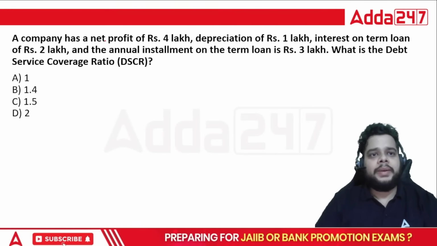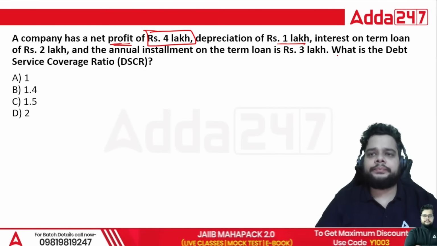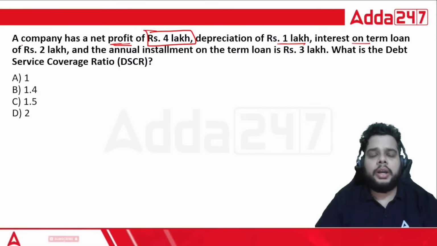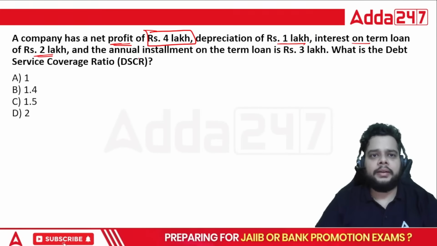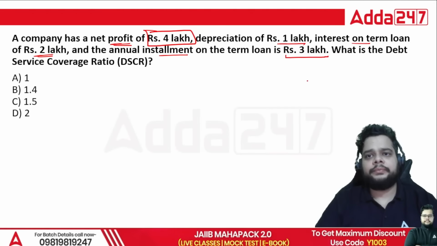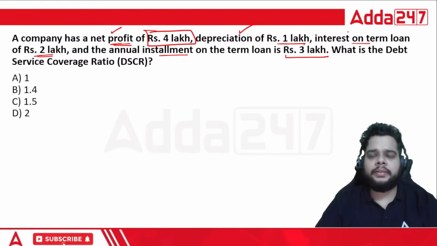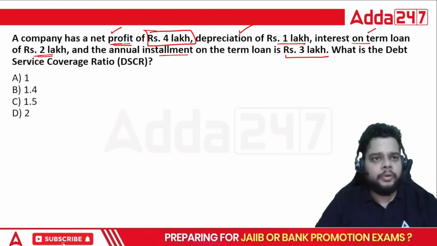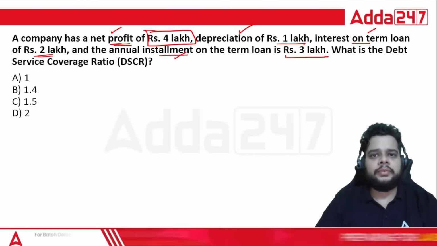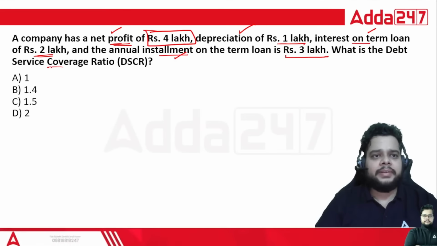A company has a net profit of rupees 4 lakh, depreciation of 1 lakh, interest on term loan of 2 lakh, and the annual installment on the term loan is 3 lakh. Everything is given to you. Net profit is given, depreciation is given, then term loan interest is given, and the annual installment is also given. What is the DSCR, debt service coverage ratio?